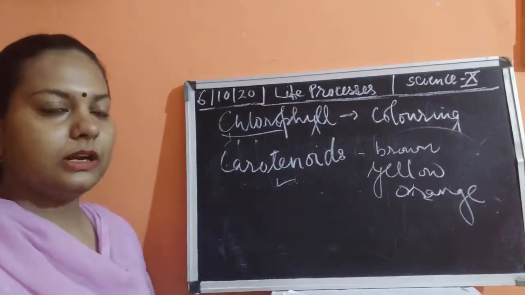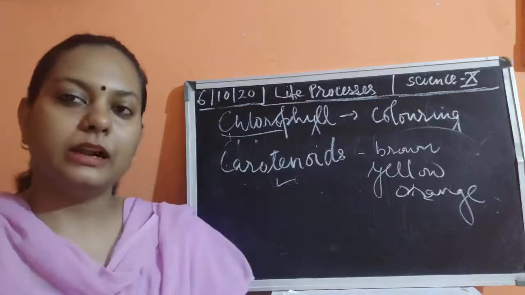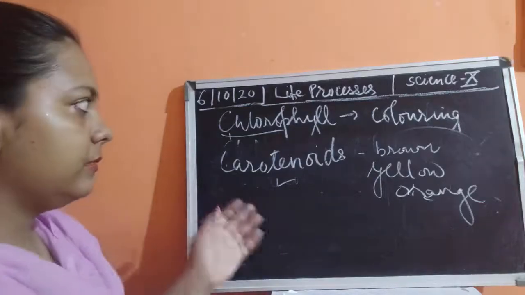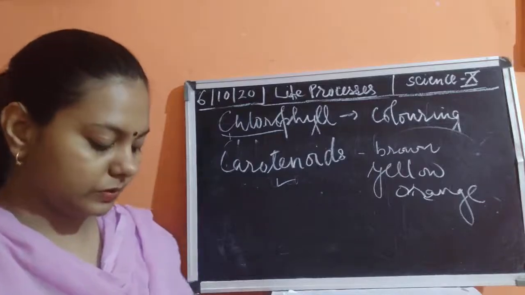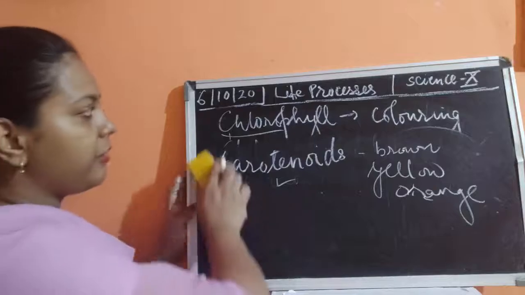Okay, in animals also there are different colored pigments, like hemoglobin, which is also a coloring pigment that gives the blood its red color. Similarly, in plants they give green color because of the presence of chlorophyll, because of the presence of the carotenoids.